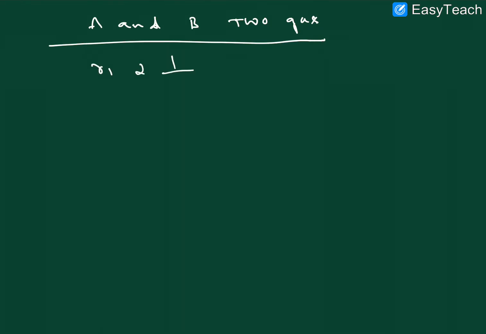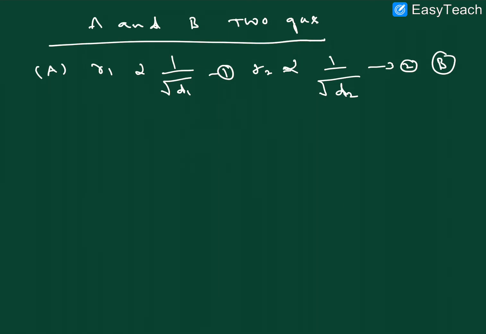So R1 is inversely proportional to the square root of density d1, and R2 is inversely proportional to the square root of density d2. We get these two equations: this is equation 1 for gas A, and this is equation 2 for gas B. Writing both equations together, R1 by R2 is equal to the square root of d2 by d1.